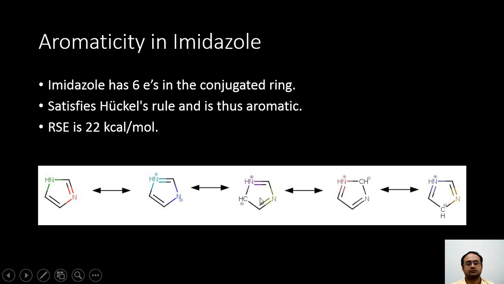In this, as we have seen earlier, these two structures make a larger contribution because the charge separation is not large as in this case. So that means the positive and negative charges are closely located.